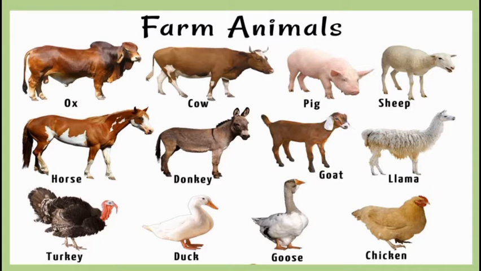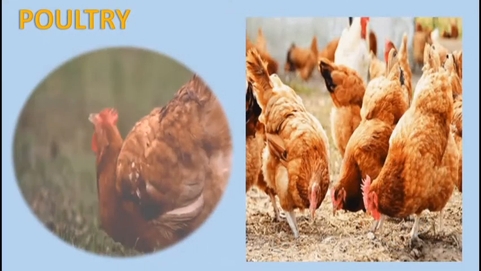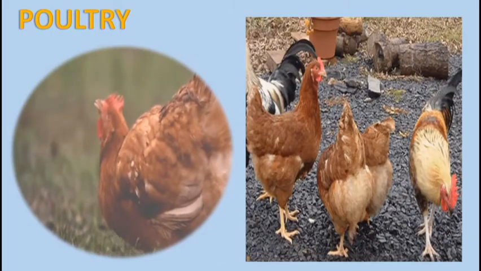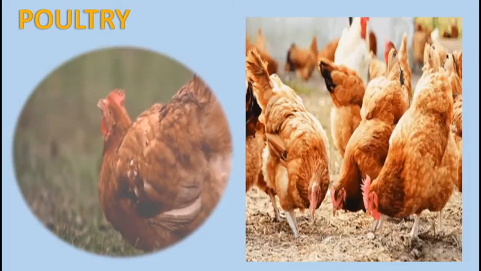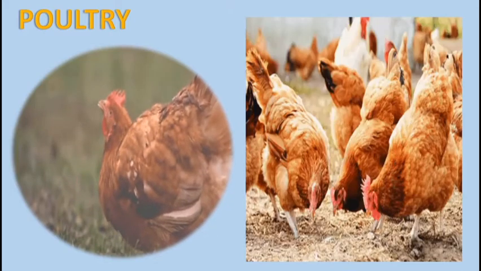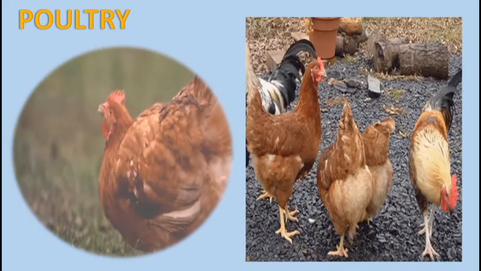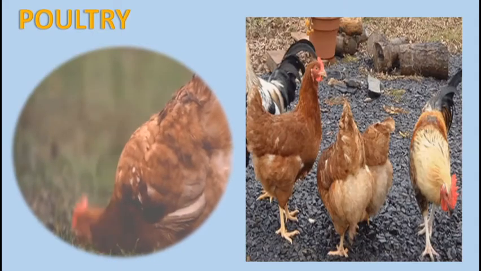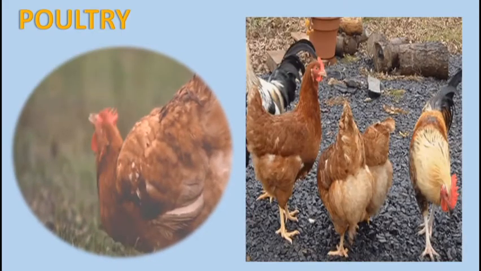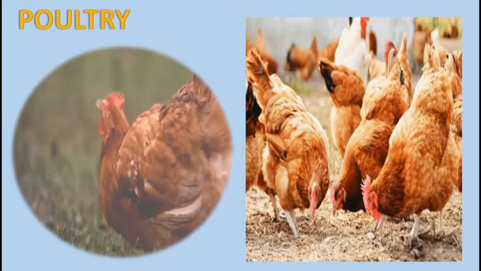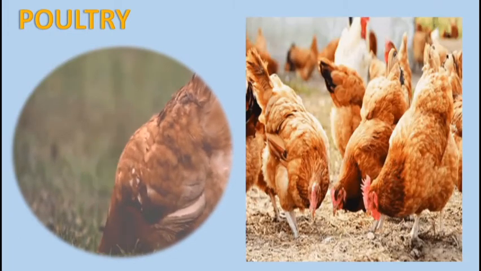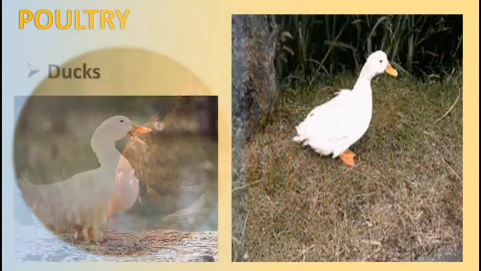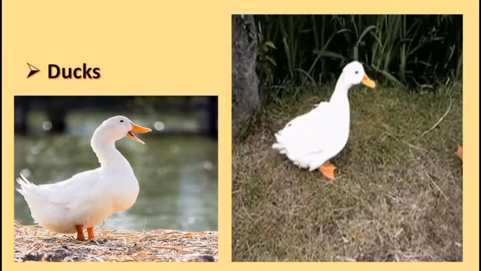Examples of these domesticated birds are the turkey, the duck, the goose, and the chicken, usually known as fowl. Now, the fowl is the most common type of poultry in Nigeria. They produce meat and eggs, which are used as food. The fowl kept for the production of meat is also called broiler, while the one kept for the production of eggs is called layers. The adult male fowl is called a cock, while the adult female is called a hen.